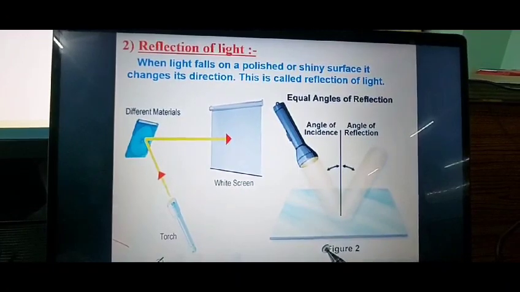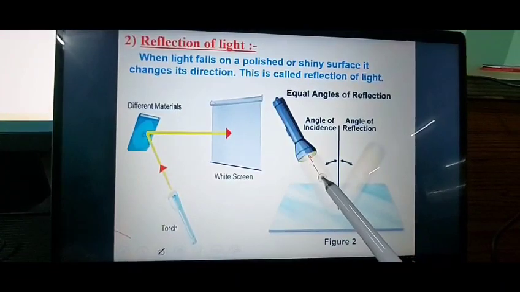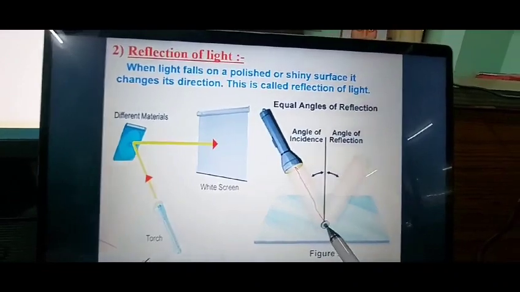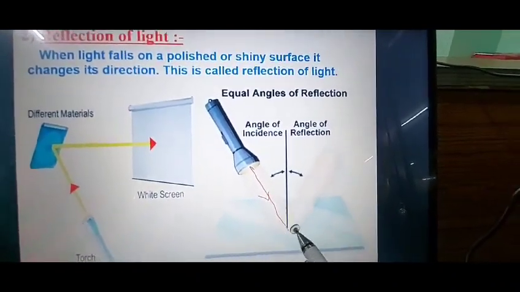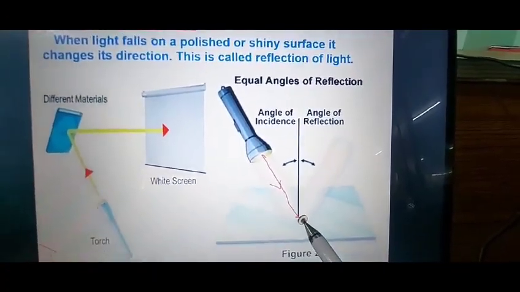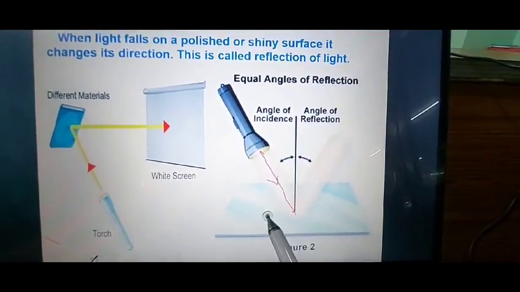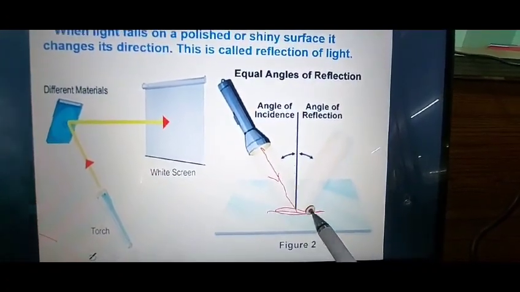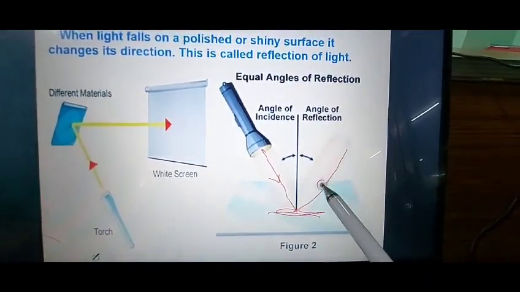Okay, so we are moving ahead to this figure, figure 2. The light ray from the torch is falling on this surface. This ray is known as the incident ray. The point where this incident ray is striking the surface is known as the point of incidence. Now children, from this surface, the light ray is getting reflected like this.